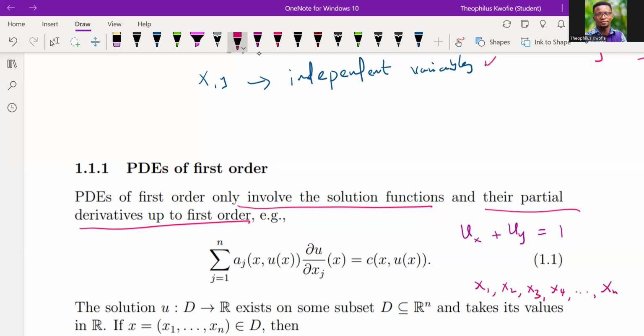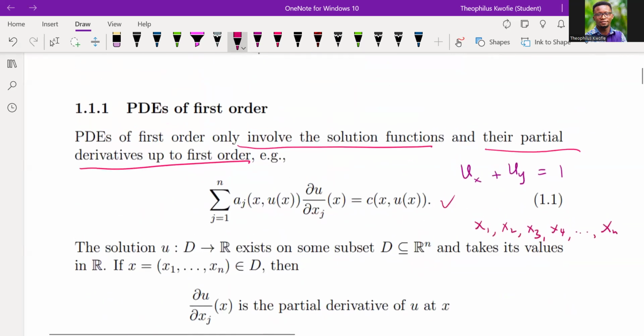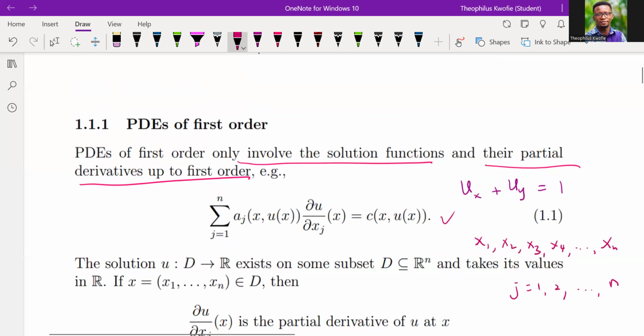Because of this, I can condense it in this form, where we are summing j from 1 to n. In this case, my j is the index that is summing from 1 up to n.